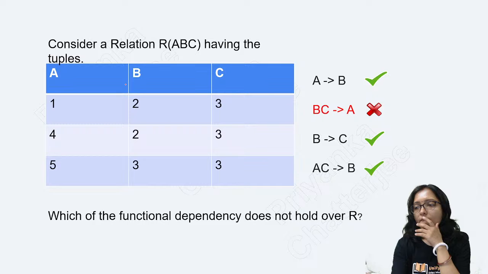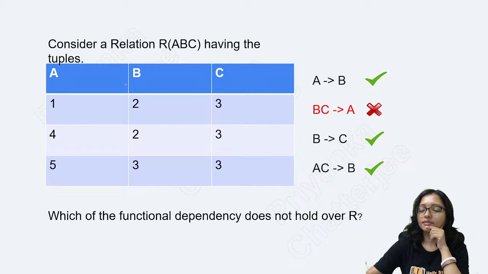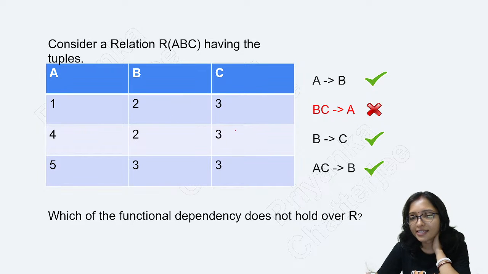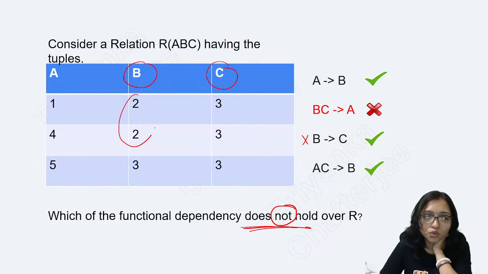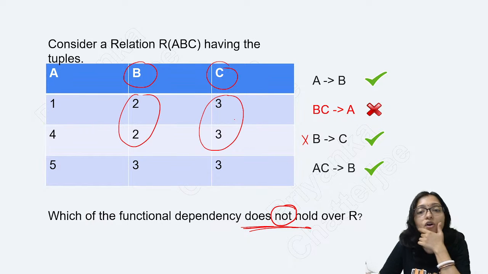Okay, here, what is going on? All of you are telling C, C, C, C. Those who are telling C, they are wrong. Here it is asking which one does not hold. Which one is not holding? You can see B implies C. If I am telling 2, 2 is here, 3, 3 is here. That is holding. All are holding.